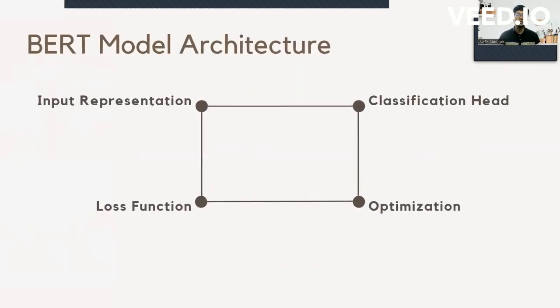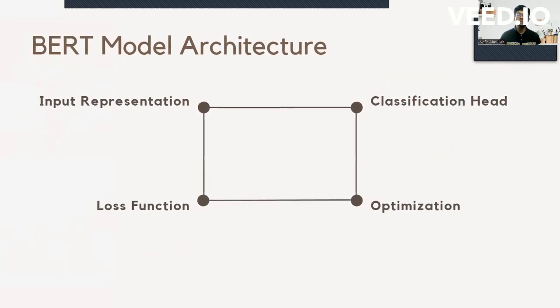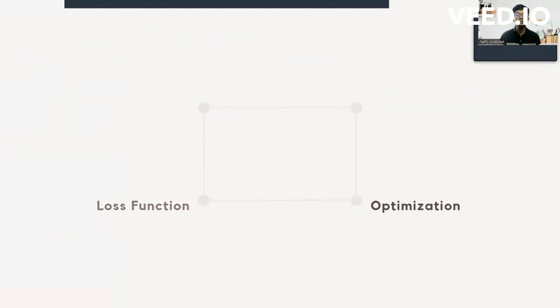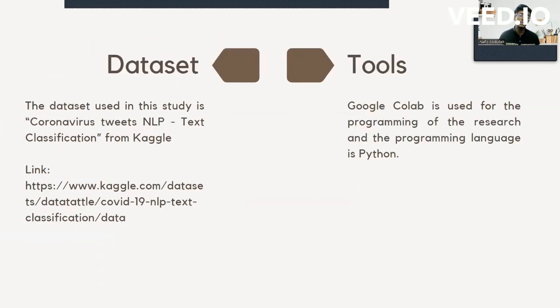Next, the BERT model architecture, input representation, then classification head, loss function, and optimization. The details are written in the report. Next, dataset. The dataset used in this study is Coronavirus Tweets NLP Text Classification from Kaggle. This is the link of the dataset.